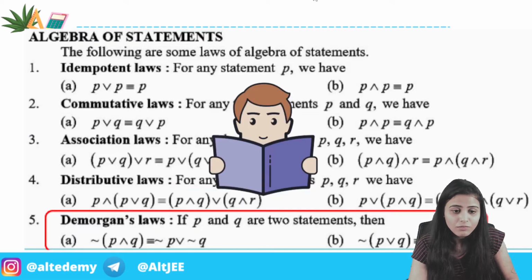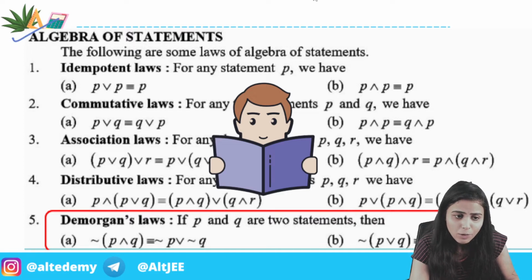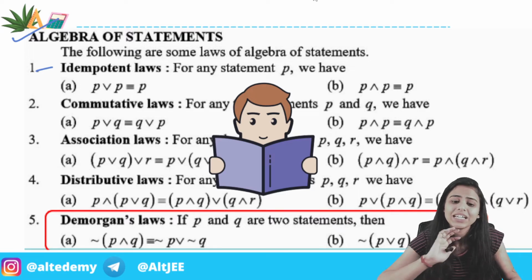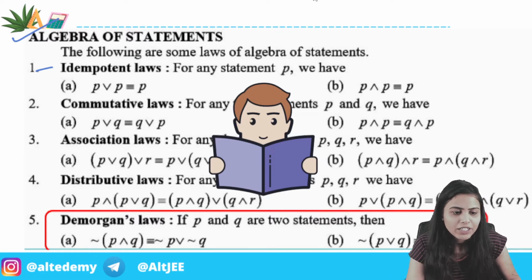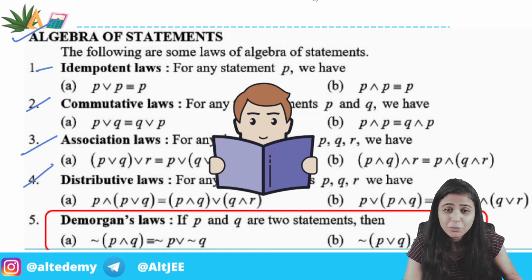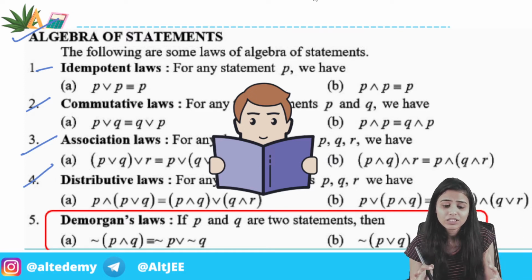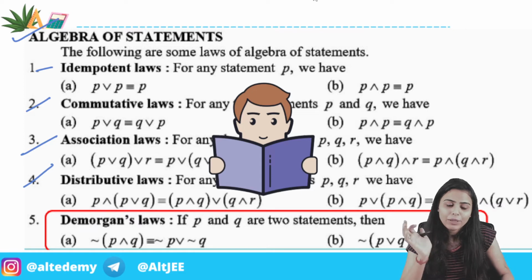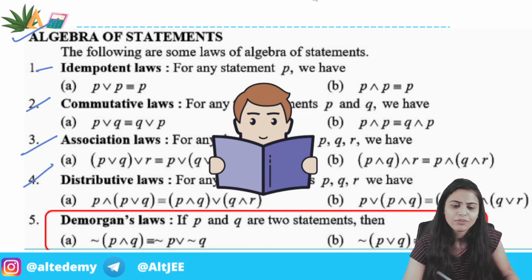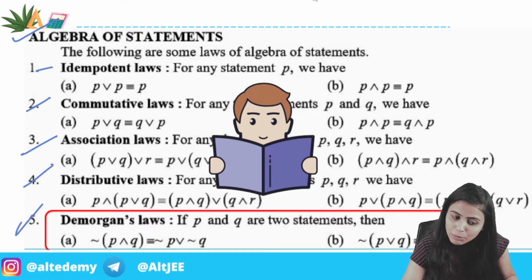Now, algebra of statements. After all the operations, you will cover the algebra of statements, all the different laws, idempotent. I have explained them with the help of truth tables, some laws, and some examples. Idempotent, commutative, associative, distributive: you have studied these laws from primary classes. You can even prove these things using just your common sense, but still we have worked into details with all these laws.